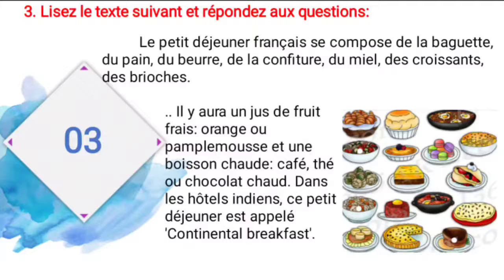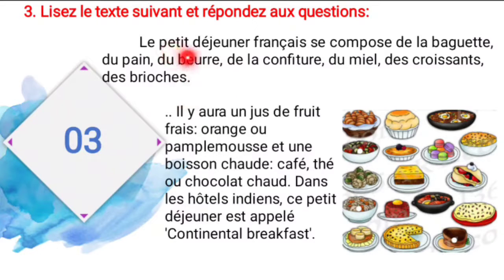And move to the third one. It's all about compréhension écrite. Lisez le texte suivant et répondez aux questions. Read the text and answer the following. So first one, this is all about the food only. This comprehension also. So le petit déjeuner français se compose de la baguette, du pain, du beurre, de la confiture, du miel, des croissants, des brioches.